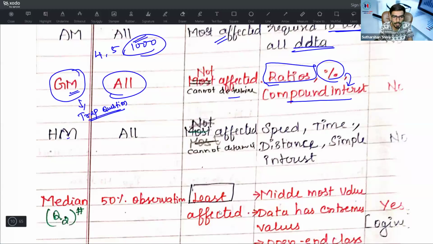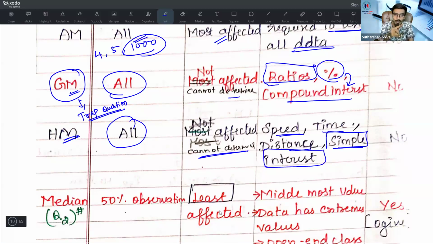Okay, under harmonic mean, it is based on all observations. When we have extreme values, it is not affected, or you can say it cannot be determined. And it is based on speed, time, distance, simple interest. When it is simple interest, we will go with harmonic mean. When it comes to compound interest, we will go with geometric mean. When it comes to speed, time, distance, everything we will go with harmonic mean. Graphical representation will not be possible.